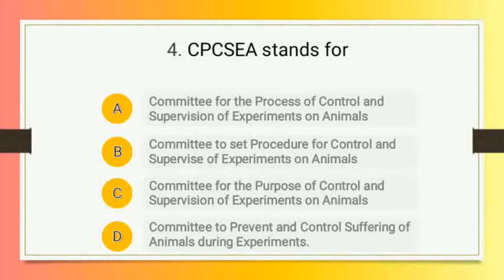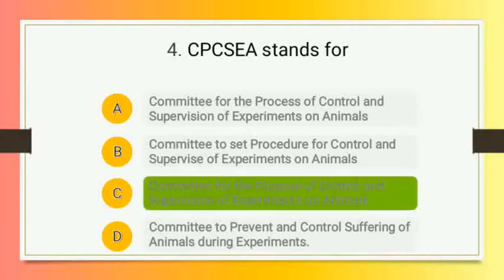So students, right answer of this question is option number C, that is Committee for the Purpose of Control and Supervision of Experiments on Animals.